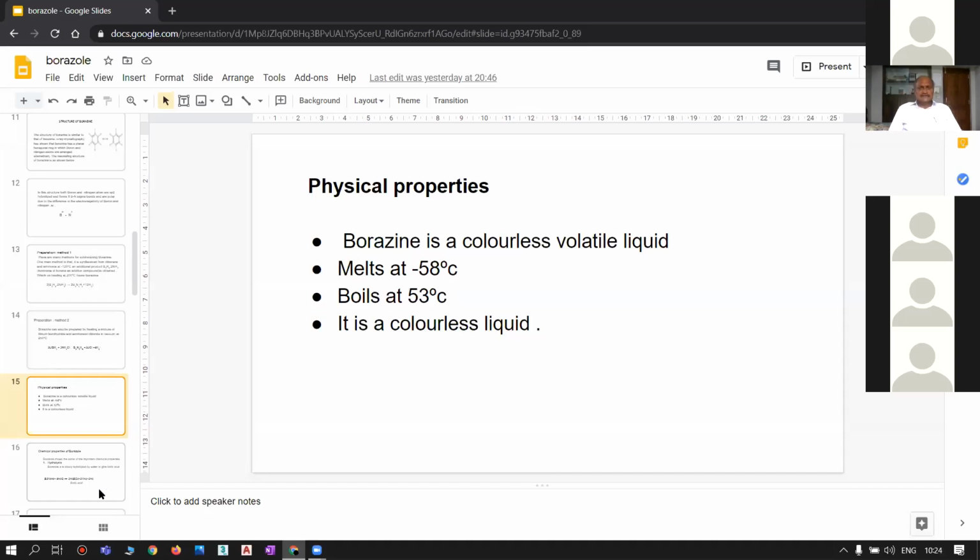These are some of the important physical properties of borazine.